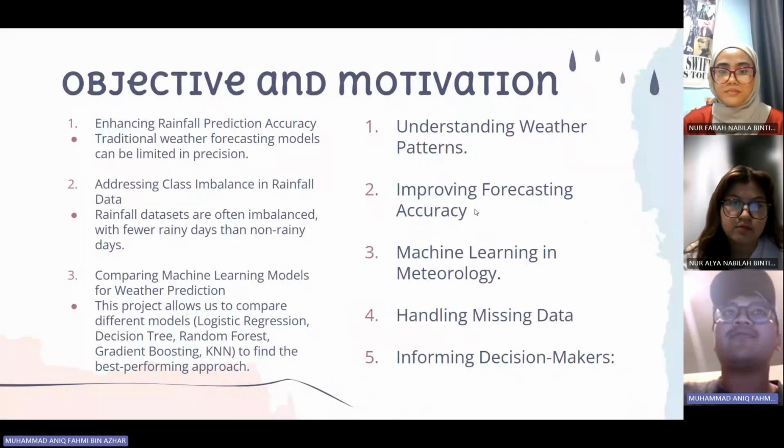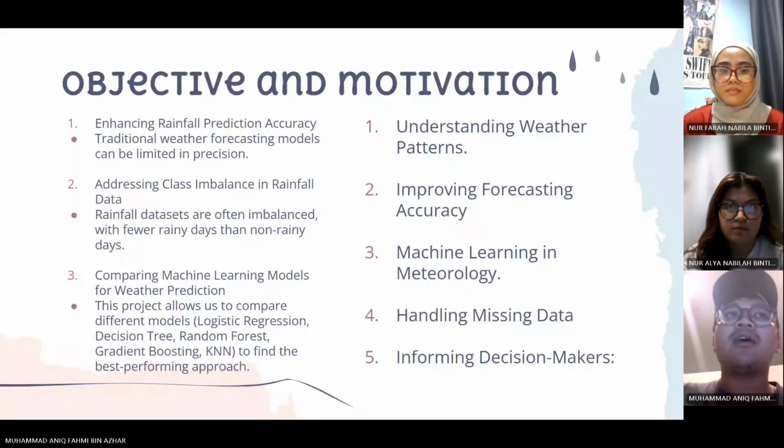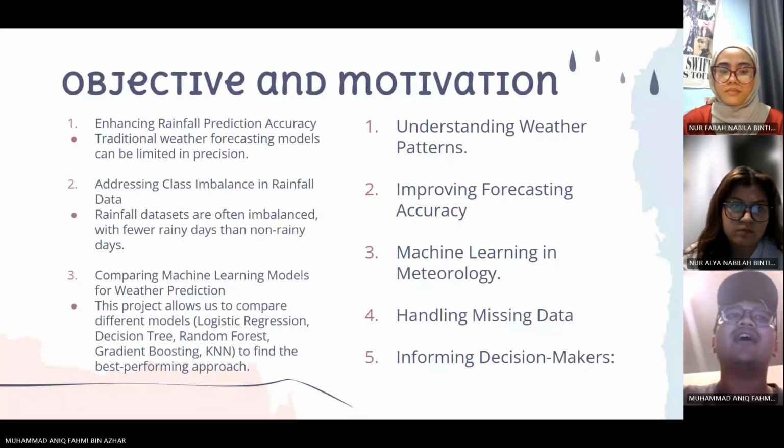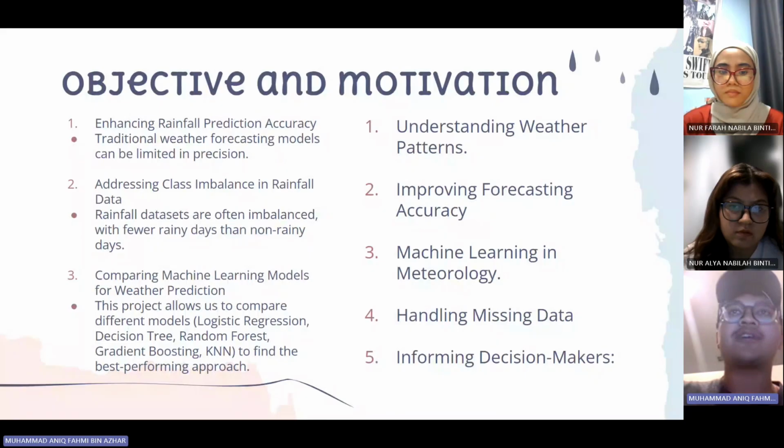For the objective of our project, the first one is enhancing rainfall prediction accuracy, because traditional weather forecasting models can be limited in precision. Second is addressing class imbalance in rainfall data. Why do we do that? Because rainfall datasets are often imbalanced, with fewer rainy days than non-rainy days. The third one is comparing machine learning models for weather prediction. This project allows us to compare different models to find the best performing approach.